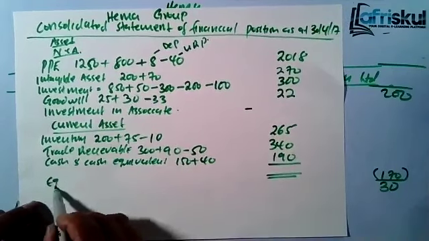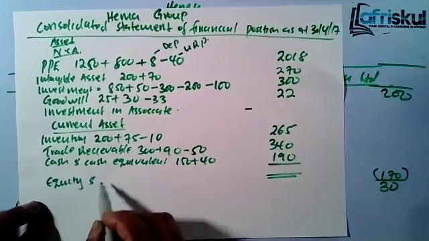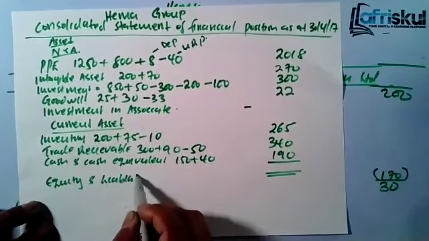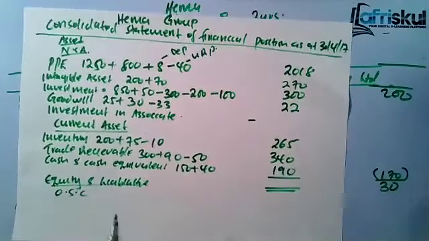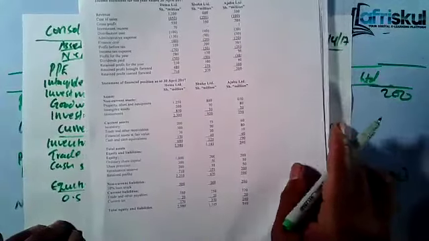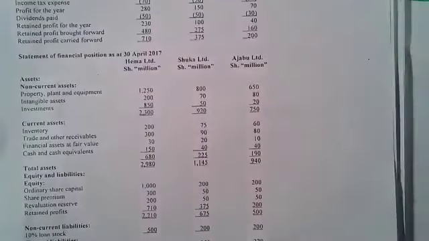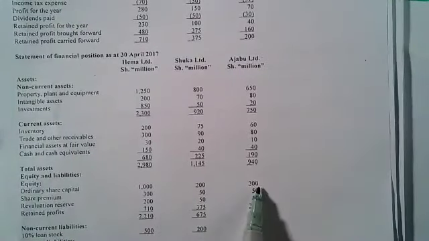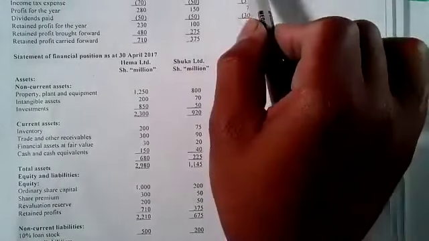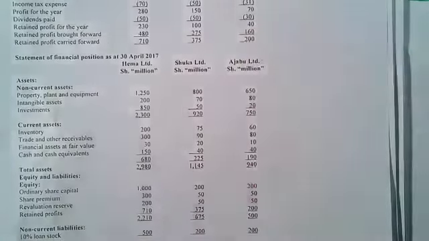Then let's go to equity and liabilities. For the equity and liability, we have ordinary share capital. So how much would the ordinary share capital be there? Remember, you are not consolidating for the associate. For the ordinary share capital, it's 1,000, we have 200, we have 200. In this case, we don't consolidate the subsidiary's share capital. So how much would be the ordinary share capital?